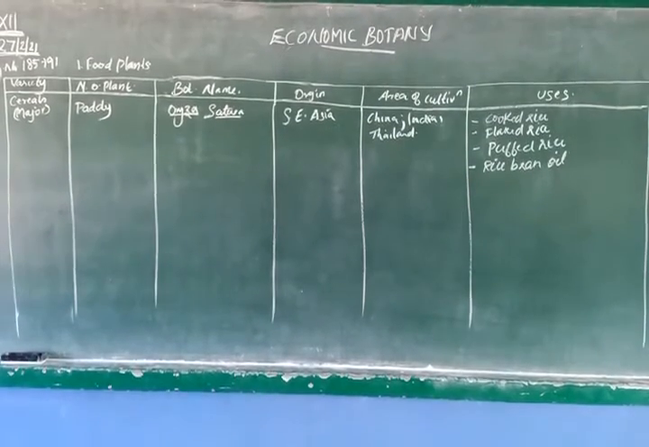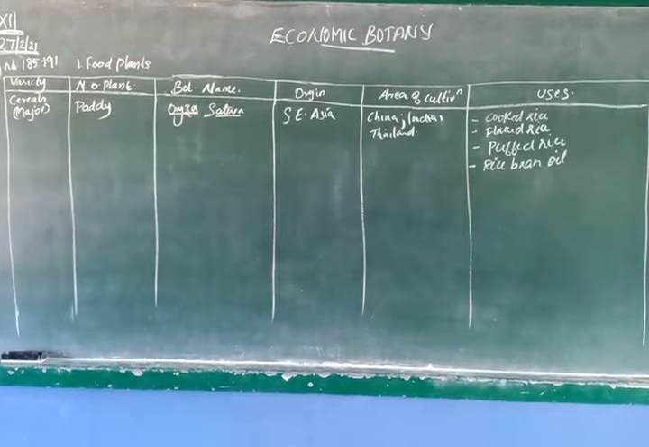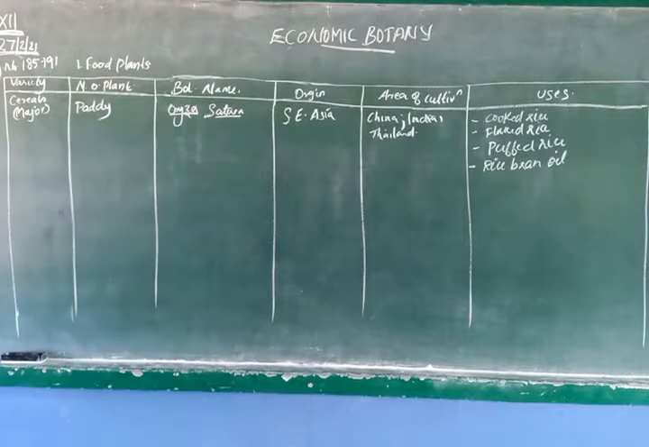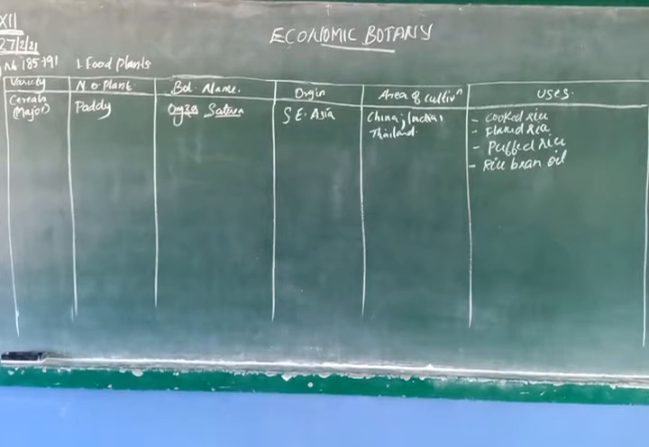The major cereal is paddy. Oryza sativa is the botanical name and the origin is Southeast Asia. The area of cultivation is China, India, Thailand. In Tamil Nadu, almost all over the place, where Kerala is also. We are dealing only with Tamil Nadu, South India.